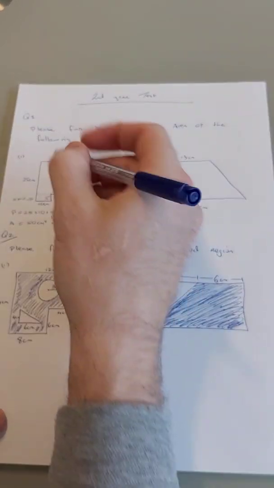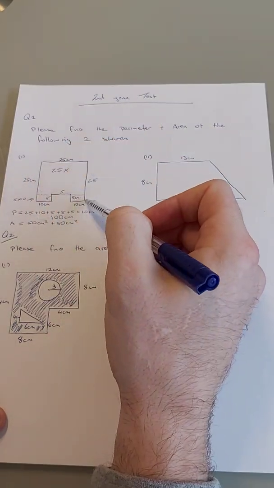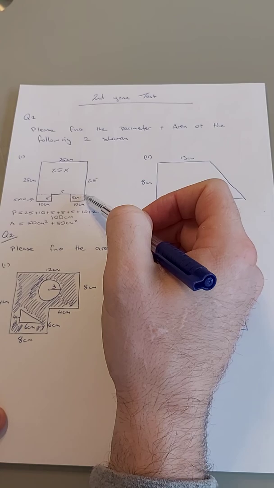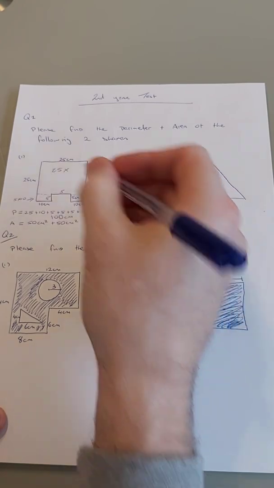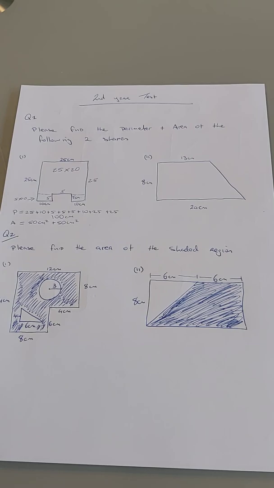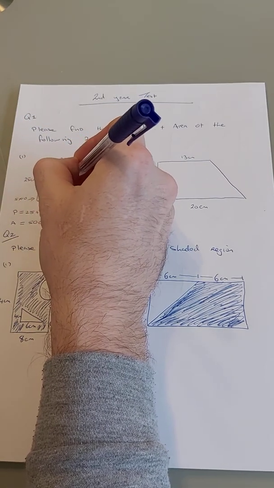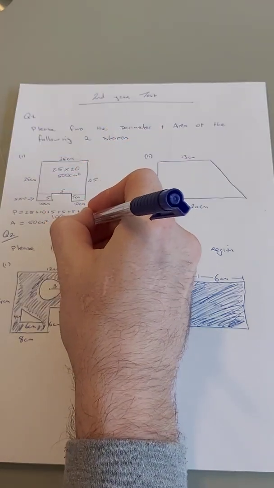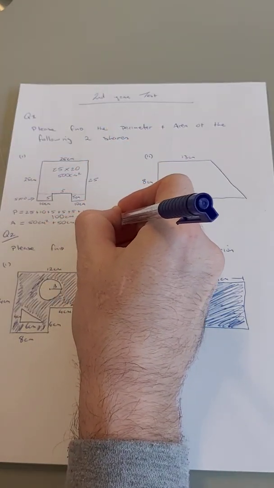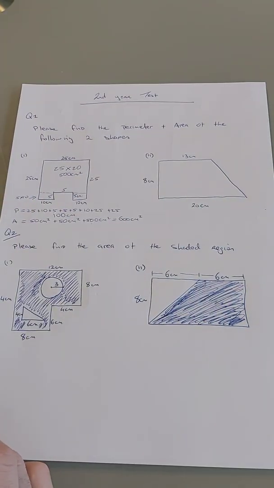And this one then is going to be 25 by, now it's not the full length 25. Obviously there's 5 taken off it. So it's 25 by 20. Okay. And 25 by 20 is 500 centimeters squared. So plus 500 centimeters squared gives us 600 centimeters squared.